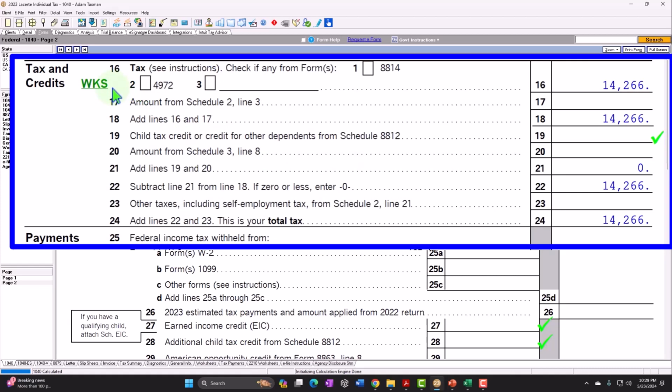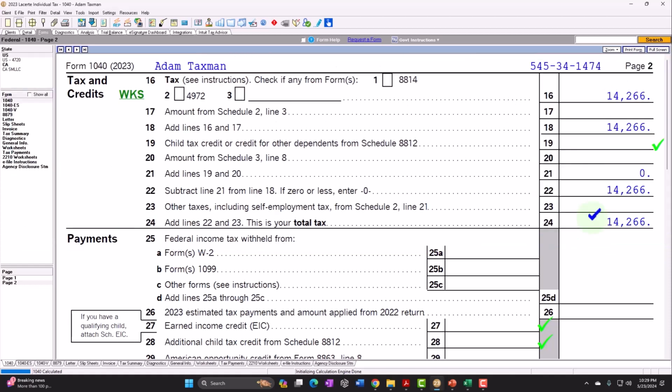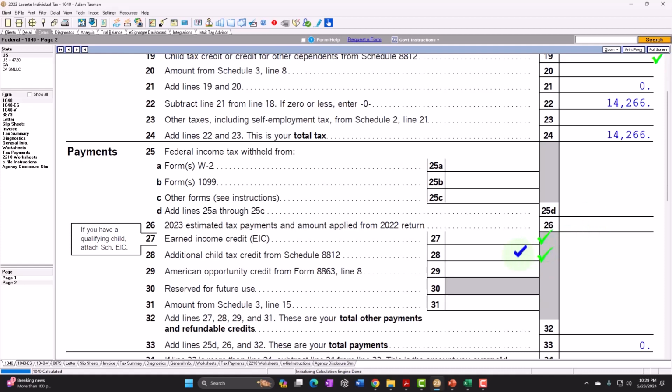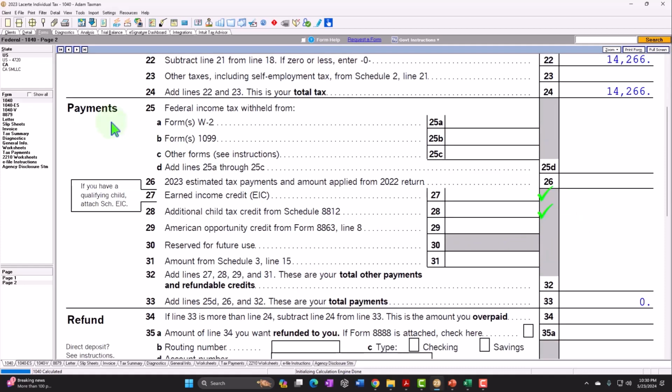Whereas if we have a credit, whether it be a credit up here or down in the payments section, typically we're going to get the full dollar of benefit, lowering the tax liability by the full dollar. Now, however, if this tax liability goes to 0, then you would think that you can't go below 0 with a credit, because then it wouldn't be a tax. It would rather be a benefit or welfare type of program. And that's why these credits up top will not bring the tax liability below 0. But the items down here could bring the tax liabilities below 0. That's why they're in the payments area.